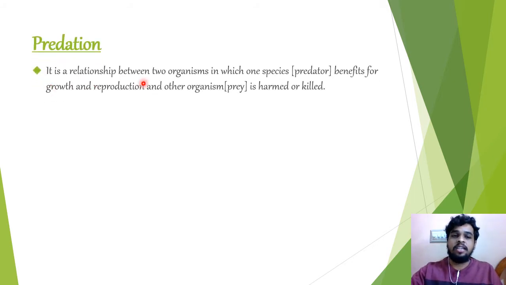Now let us study predation. What is predation? Predation is a relationship between two organisms in which one species, called the predator, benefits for growth and reproduction, and the other organism, the prey, is harmed or killed. In these two organisms, one is the predator and the other is the prey. The predator kills the prey immediately. It is an act of capturing, killing, and eating.